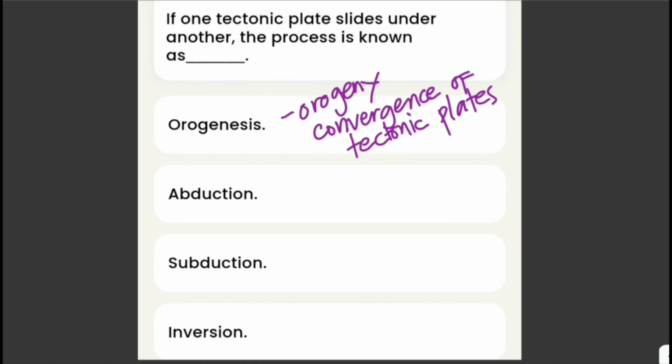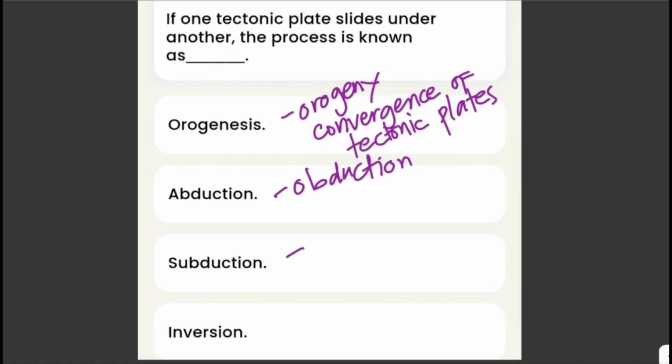Now, how about abduction? In the context of plate tectonics, abduction is a less common and more complex process. This involves the overthrusting of oceanic crust onto continental crust. So in essence, instead of the oceanic crust sinking or subducting, it is pushed or abducted onto the continental plate.